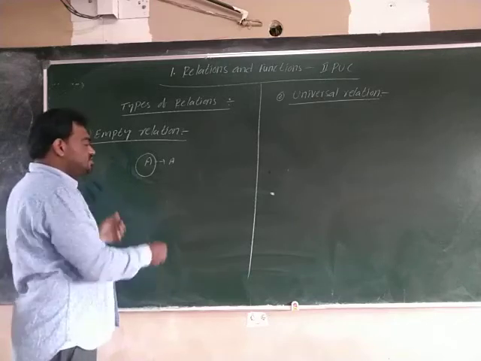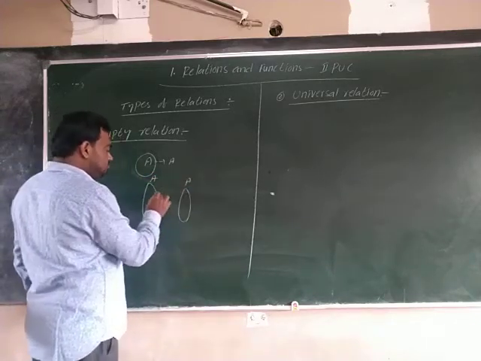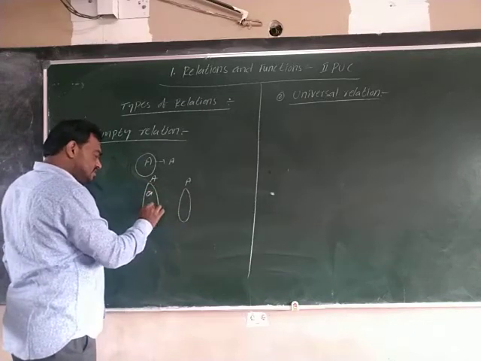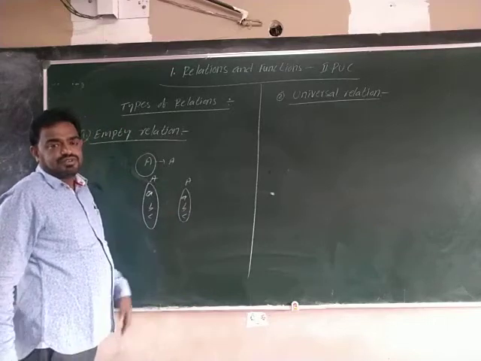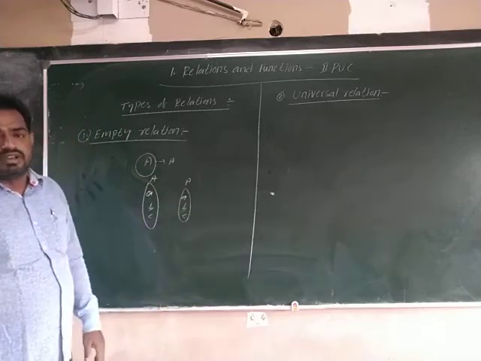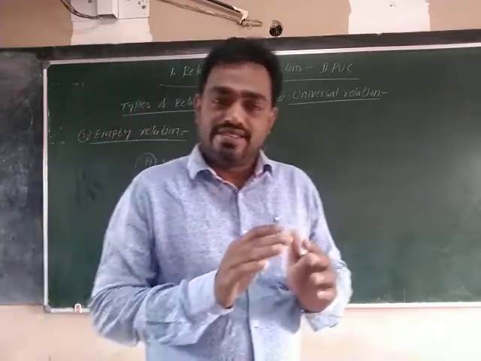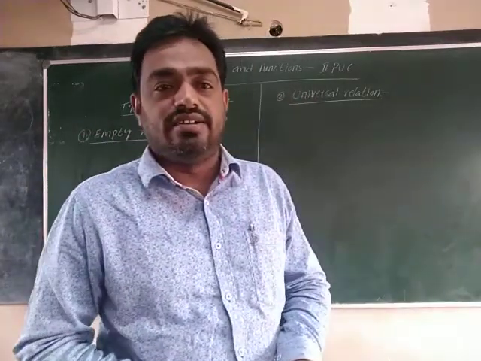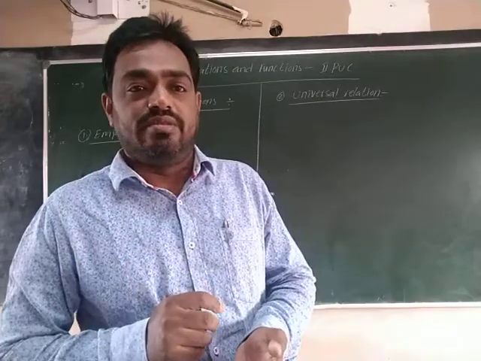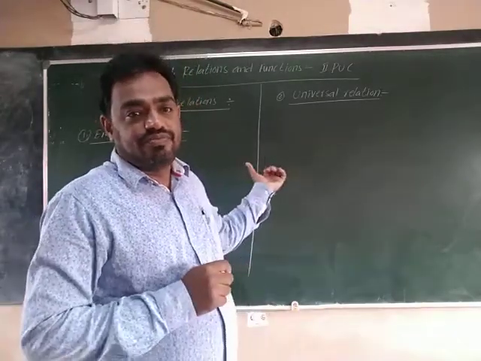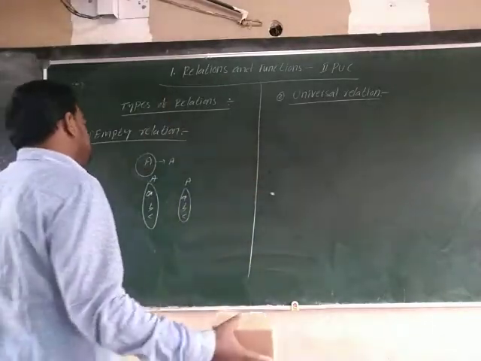That means there are no relations here. A is there, here A is there. For example, A, B, C is there, here A, B, C is there. Here there are no relations. So this is called an empty relation. That means the relation doesn't have any elements. Okay, these definitions are very important.